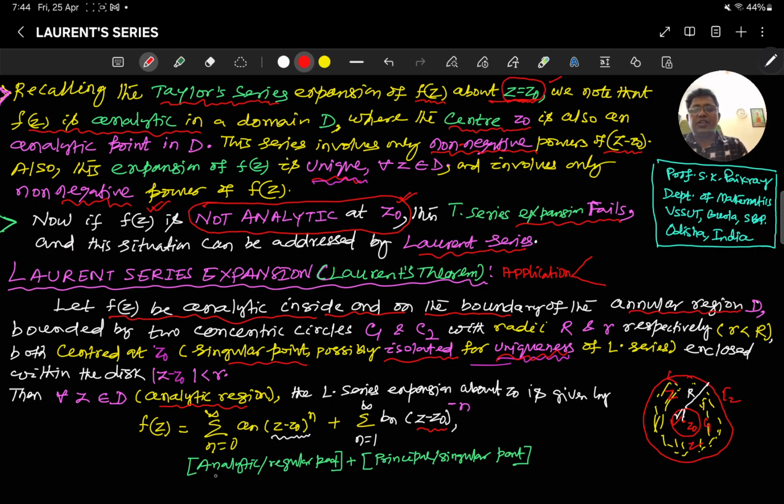So this part is called the analytic part or the regular part, and it is the same as your Taylor series. And the part with negative powers of z is called the principal part or singular part.